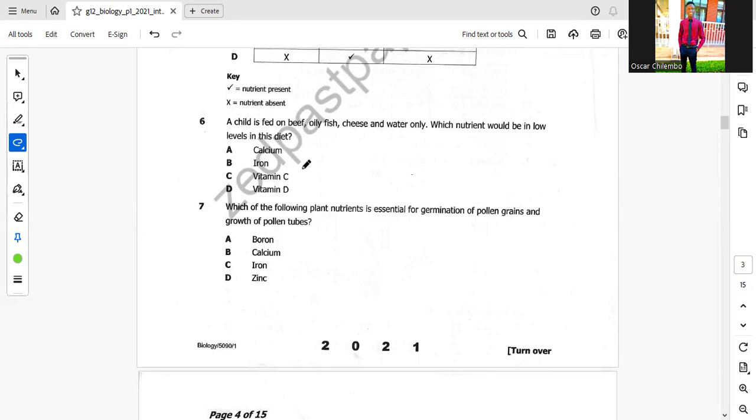Then let's look at vitamin C. The main sources of vitamin C are fruits and vegetables.